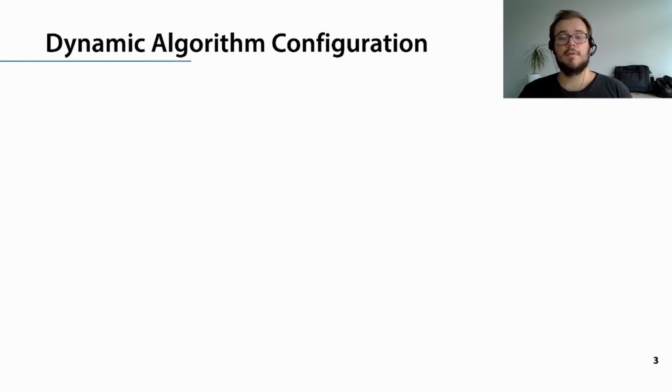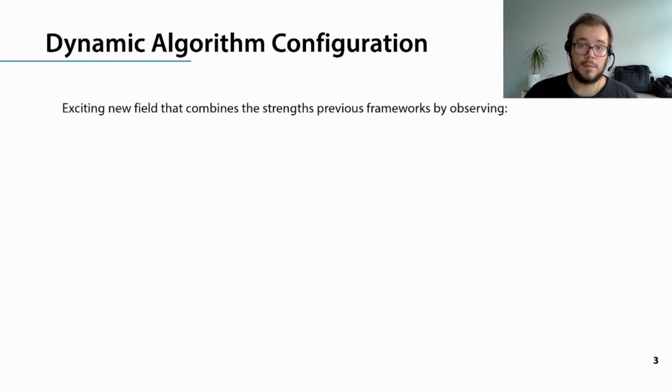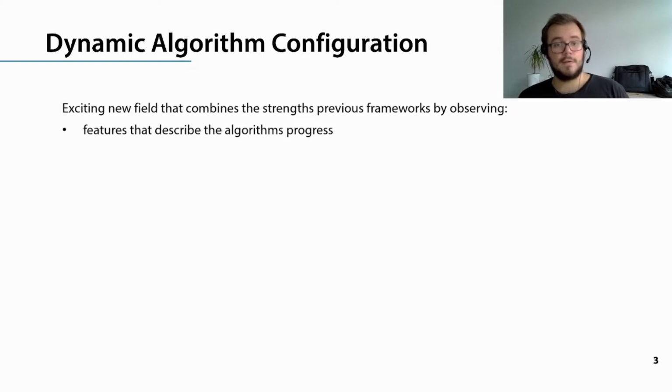Dynamic algorithm configuration is an exciting new field that combines the strengths of the previous frameworks. In order to learn dynamic configuration policies from data, we need to observe the following. First off, we need some features that tell us how the algorithm has progressed. For example, if we can see that it does not make large or even any progress right now, we might want to change the parameters to again make some progress. This gives us a local view on the optimization landscape.